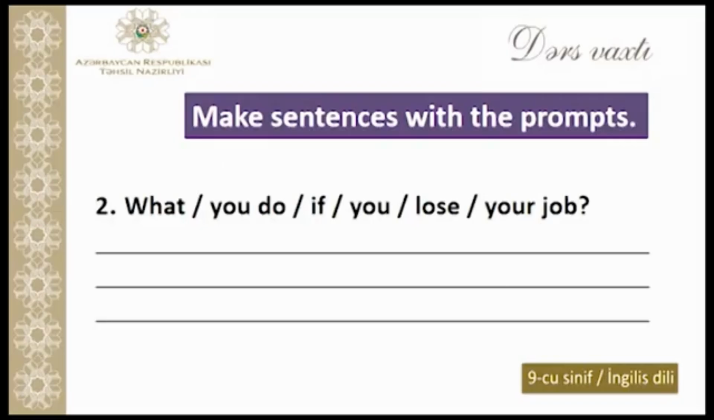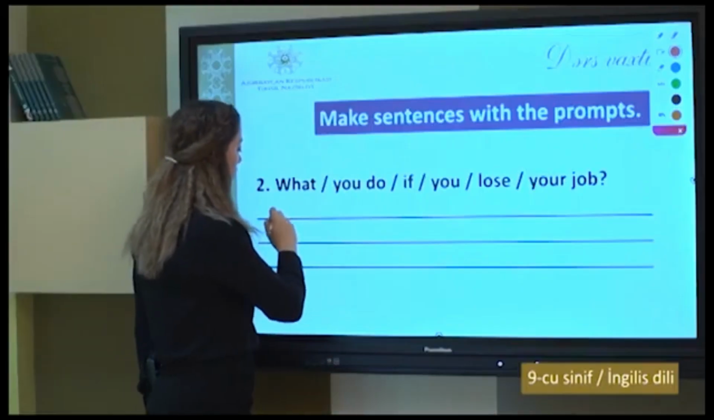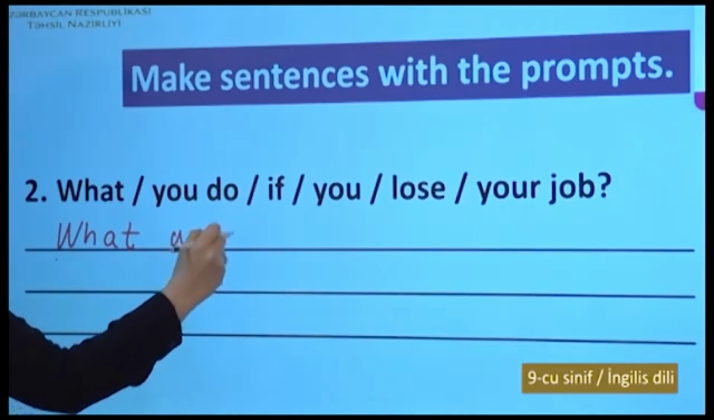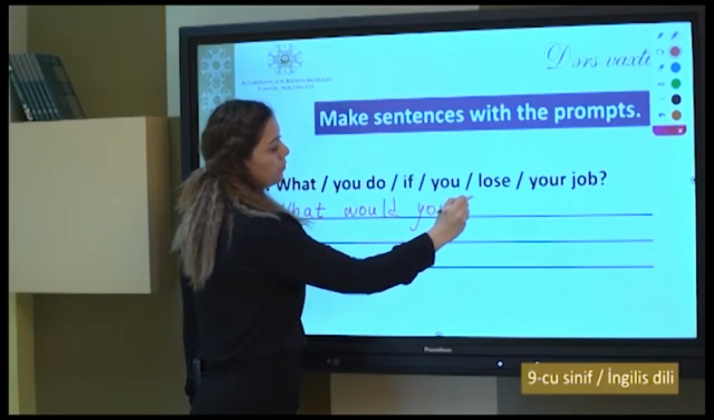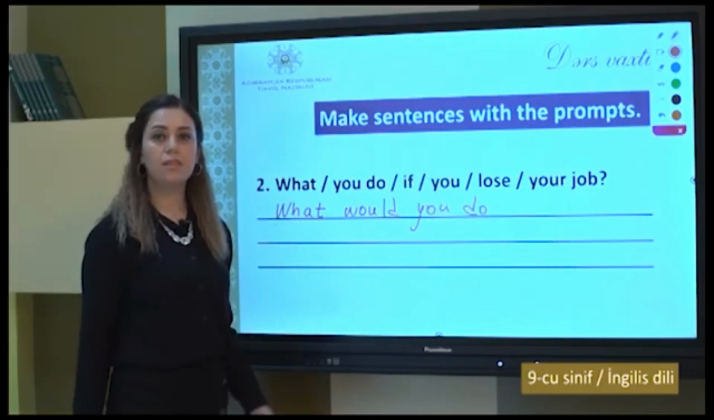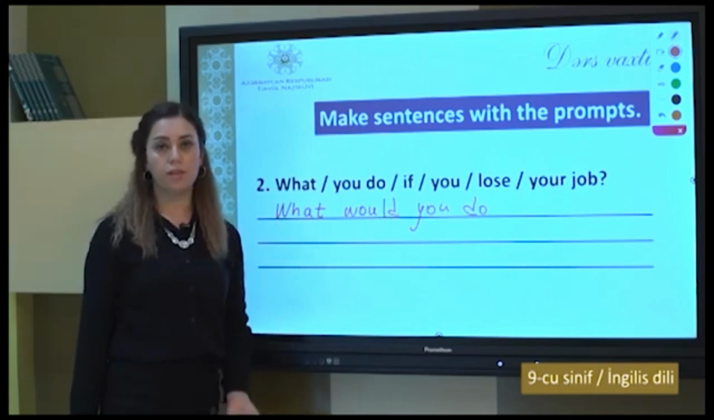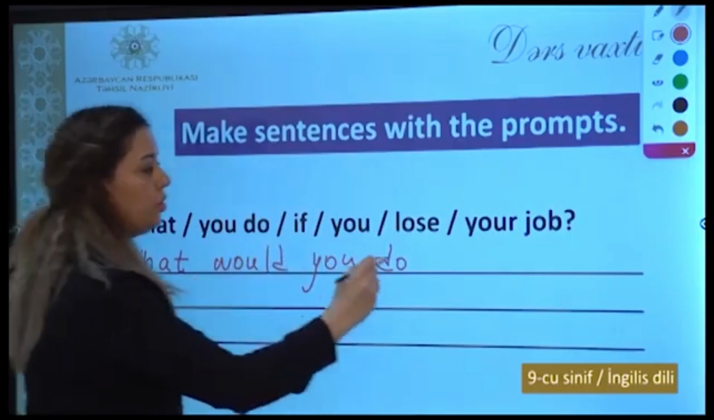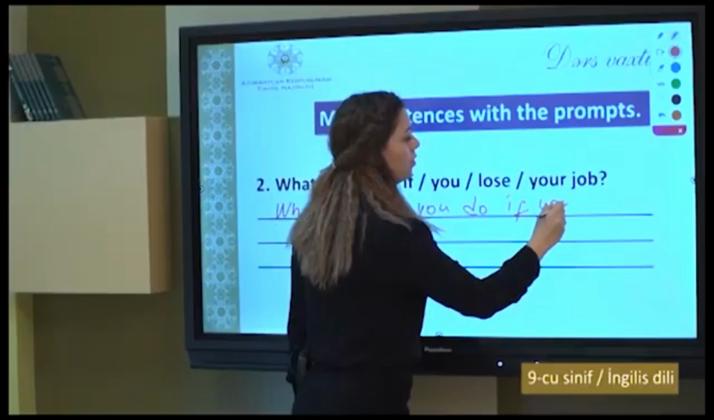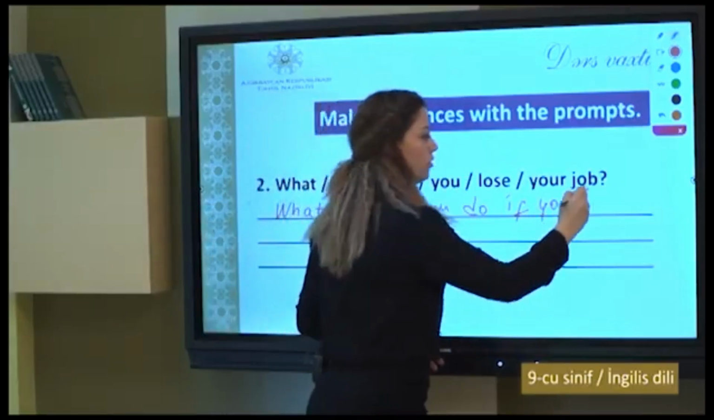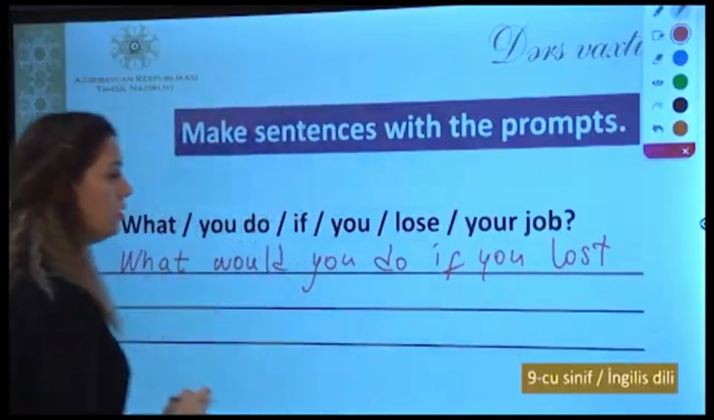Let's continue. This is a question sentence, but we will use the same structure. What would you do? This is the main clause. What would you do? Now we will write the if clause. And in the if clause we use past simple. What would you do if you... Our verb is lose. What is the past form of lose? Lost. Your job.